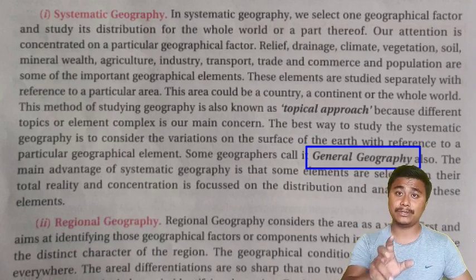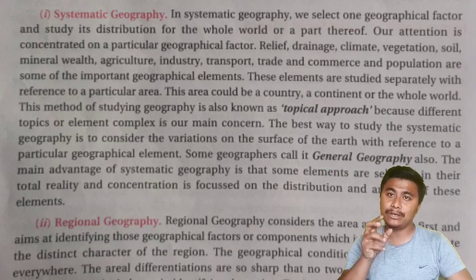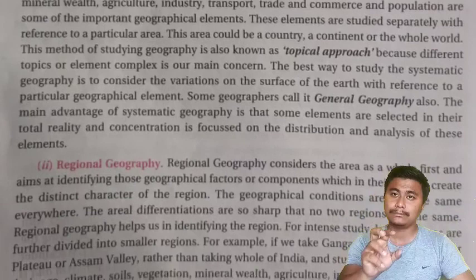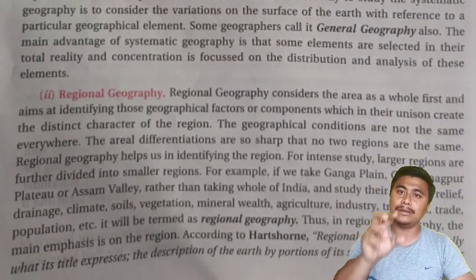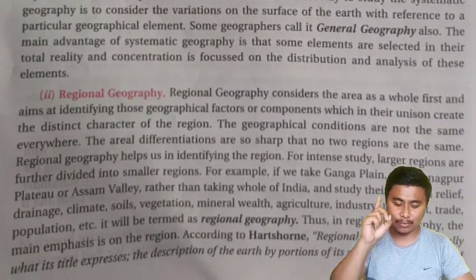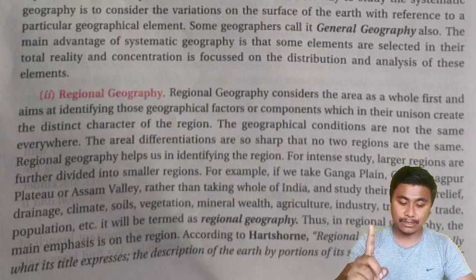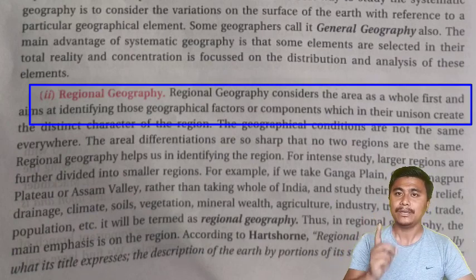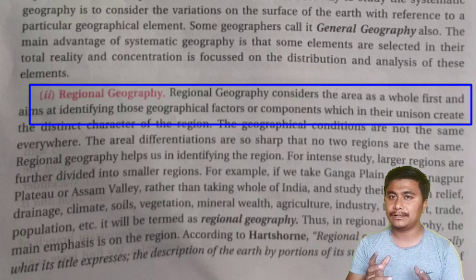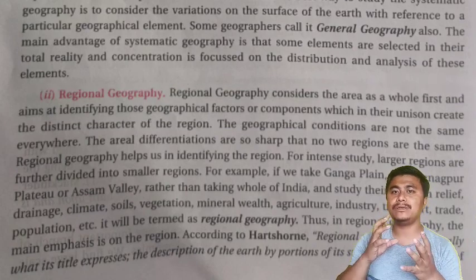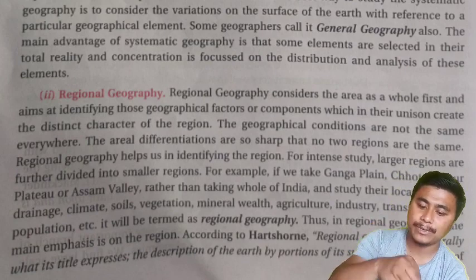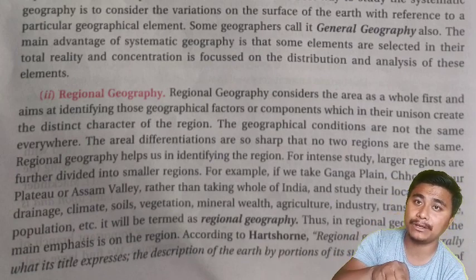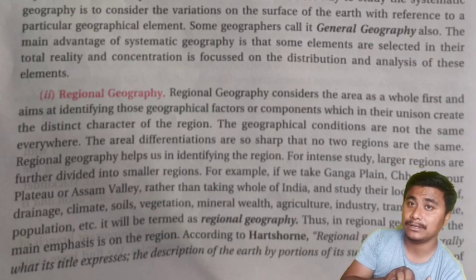Now let's see what a regional approach is. In the regional approach we select only one small area and we study all the components of that area. Let's say we select a particular state or region, and we study all the aspects, like political, social, physical and economic aspects of that region.